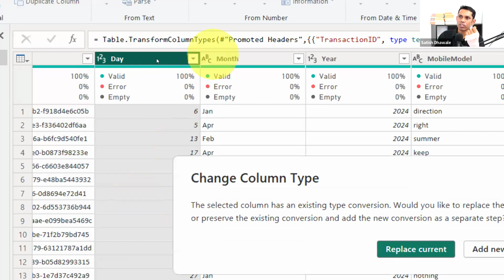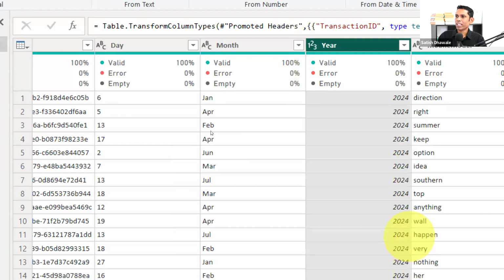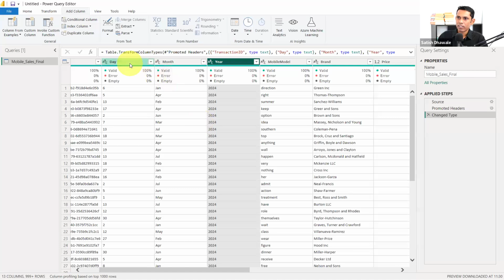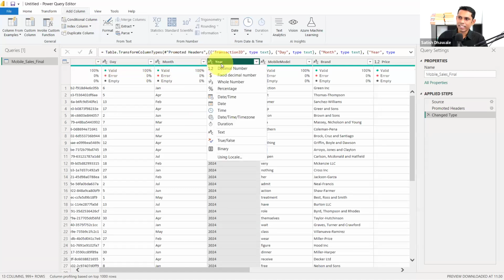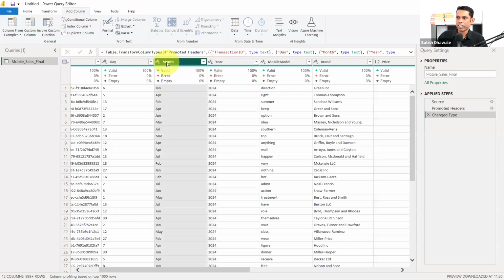For now, I'm going to convert because I'm going to make a join, and I'll click on replace, and for this I'm going to click on text. So you need to make all the columns in a similar format. I did this with the help of this format option. I just changed the data type of this column to text, and this is already text. Of course, you cannot convert month to a number directly because it is not detected as a date.